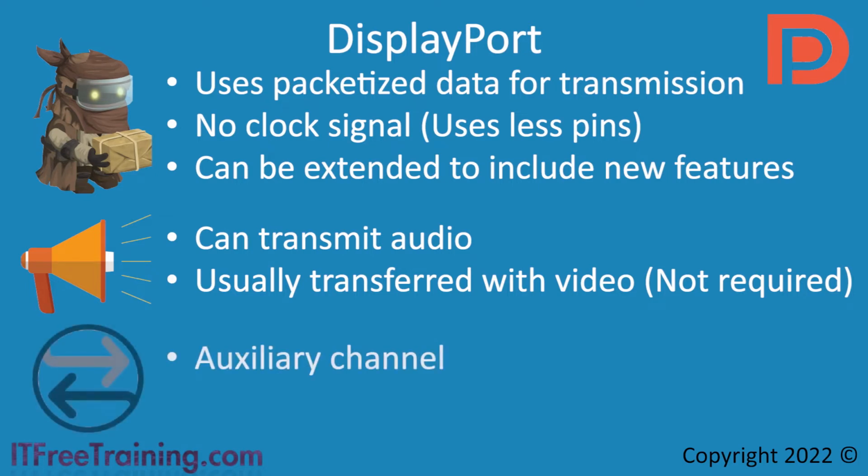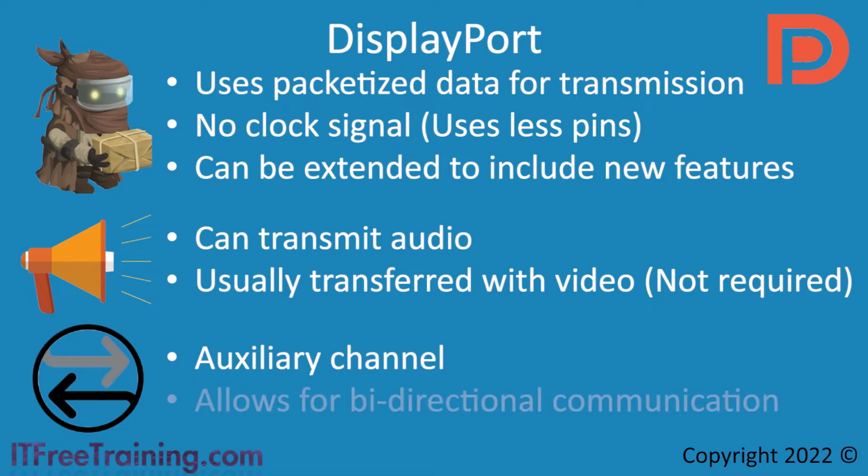DisplayPort has an auxiliary channel which allows traffic to be transferred in the opposite direction. Therefore, using this auxiliary channel allows for bidirectional communications. This is essential for receiving device management information that can carry data for USB signals. However, you will find that DisplayPort is generally not used for USB traffic, although it is possible to do so. There have been a number of different versions of DisplayPort. I will now have a look at some of these different versions.